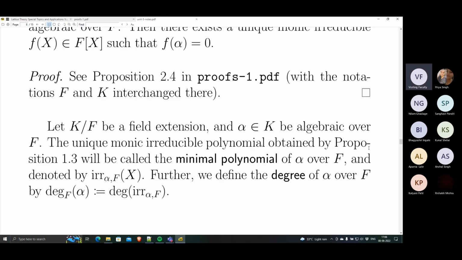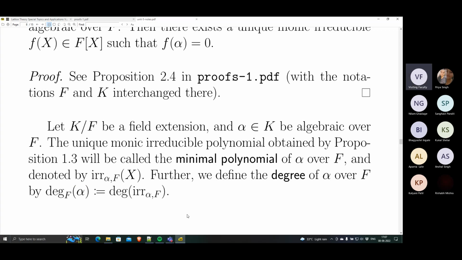Now let me quickly mention a comment. Algebraic elements are the ones which have a monic polynomial vanishing at that point, and therefore, as we just saw, there will be a minimal polynomial. The message is that there is a polynomial with finite degree which vanishes at that point.